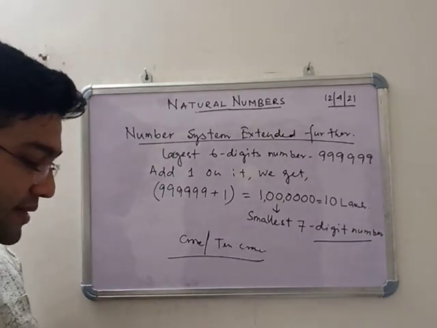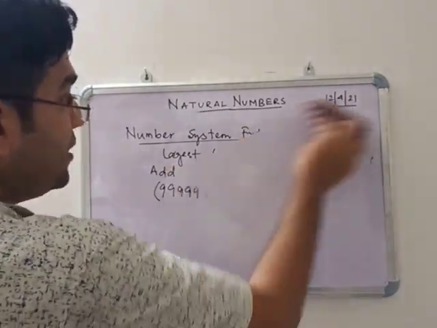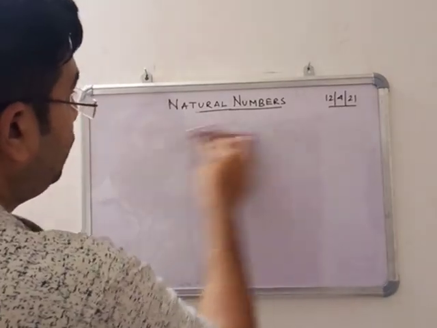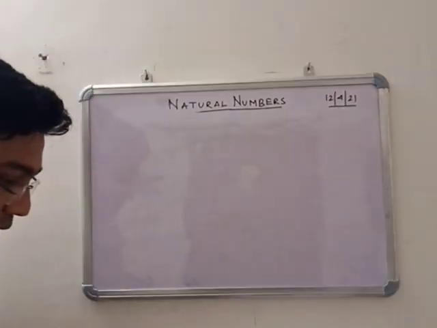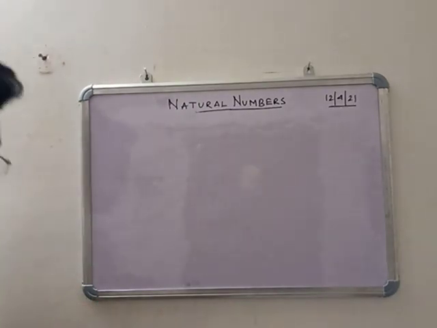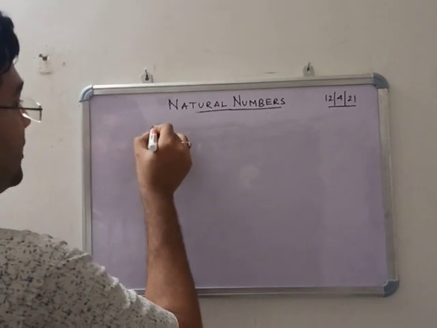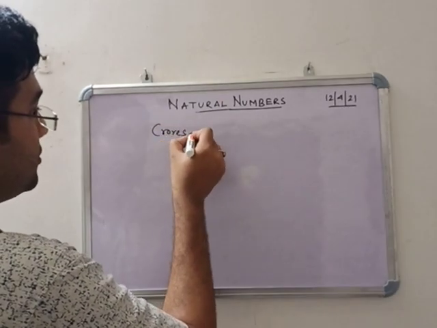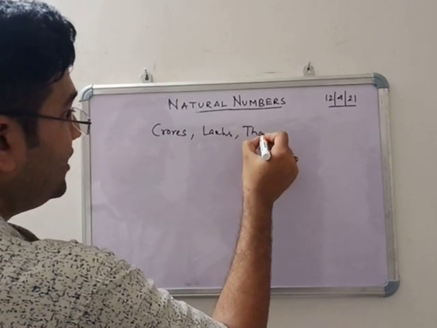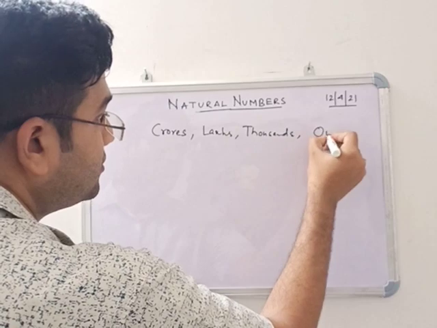Now we are discussing the periods. So what are the periods? Periods means we are putting the numbers in a format. We separate the various places into periods. We know that the periods are crores, lakhs, thousands, and ones.